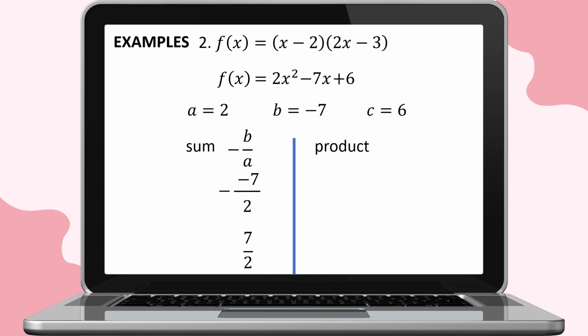For the product, we have the quotient of c and a. The value of c is equal to positive 6 over the value of a, which is equal to positive 2. 6 divided by 2 is equal to positive 3. So the product of the roots is equal to positive 3.